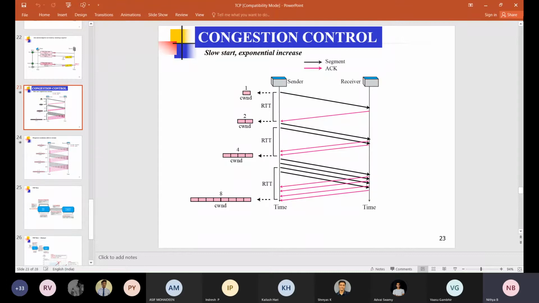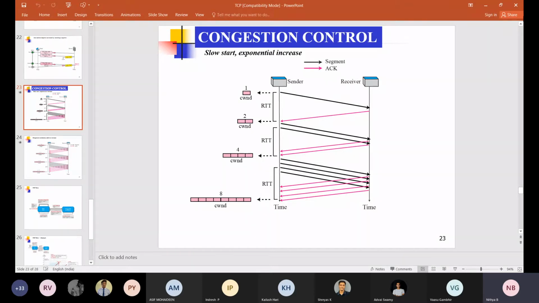So we need to consider the congestion from the network point of view also. If the congestion is related to the destination, it is only a local issue. But congestion control is a global issue, that is, we need to consider all intermediate nodes between the source and destination.